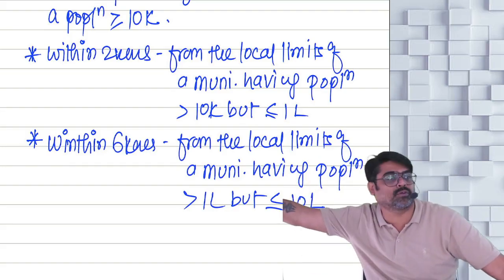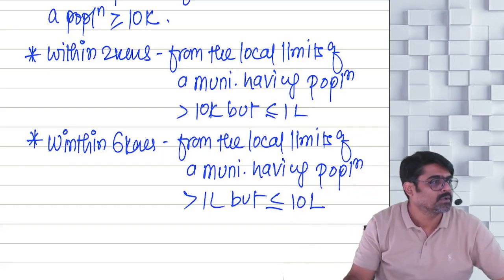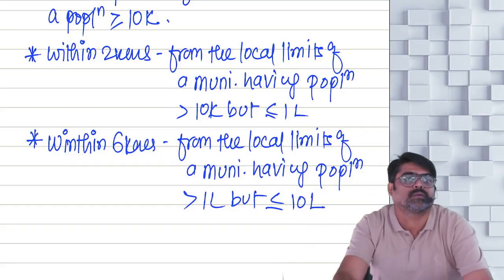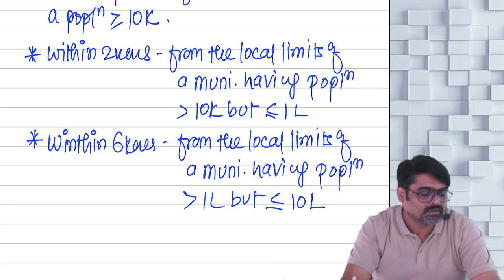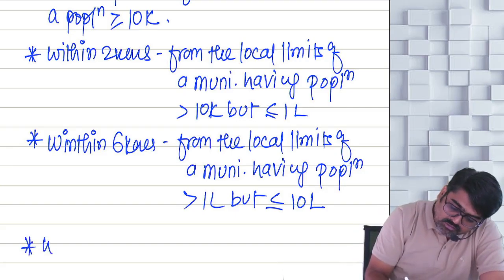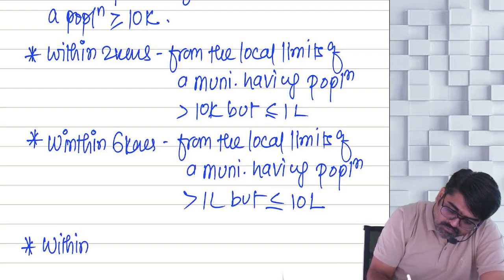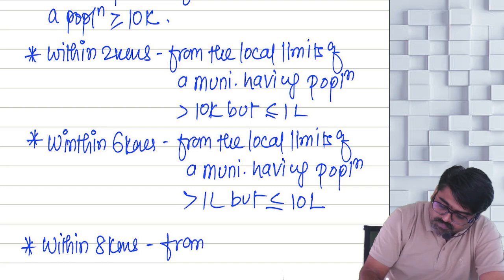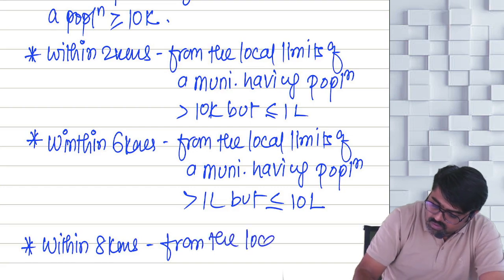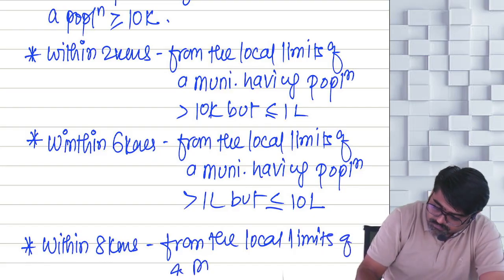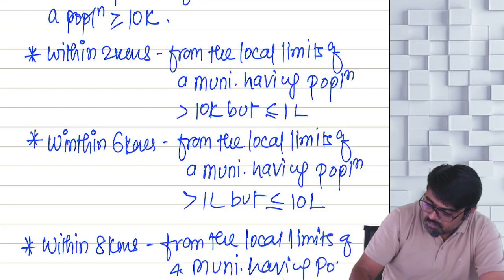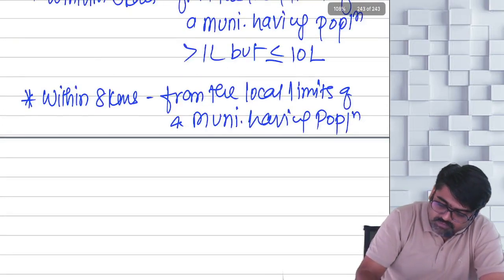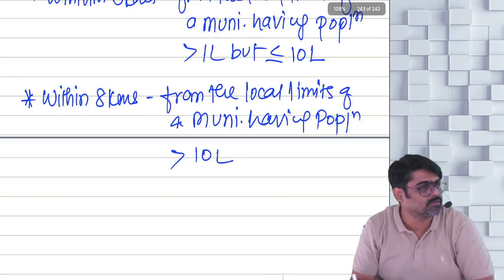After that also, till 8 kilometers, the land will be urban only, because the land is falling within 8 kilometers from the local limits of a municipality having a population of greater than 10 lakhs.